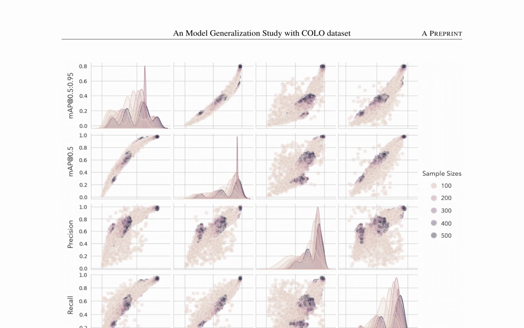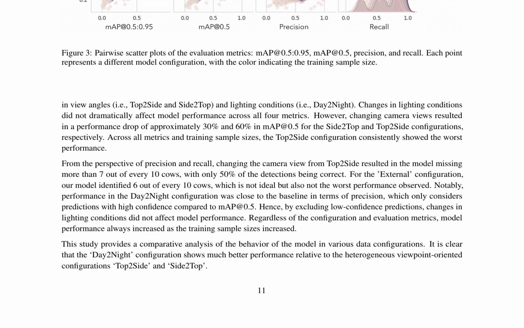Changes in lighting conditions did not dramatically affect model performance across all four metrics: mAP at 0.5:0.95, mAP at 0.5, precision, and recall. However, changing camera views resulted in a performance drop of approximately 30% and 60% in mAP at 0.5 for the side-to-top and top-to-side configurations, respectively. From the perspective of precision and recall, changing the camera view from top to side resulted in the model missing more than 7 out of every 10 cows, with only 50% of the detections being correct.